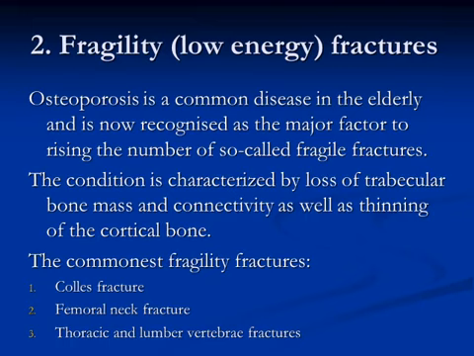The commonest fragility fracture is the Colles fracture, which happens in the distal part of the radius. Femoral neck fracture is a very common fracture in elderly people. Thoracic and lumbar vertebral fracture is also a type of fragility fracture due to osteoporosis if it happens in elderly people.